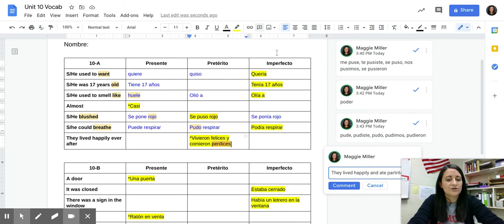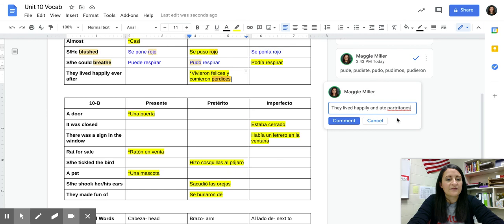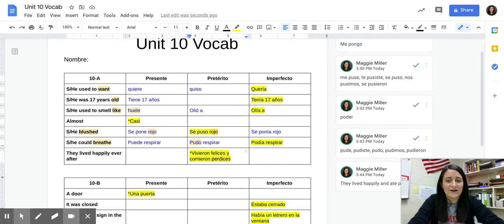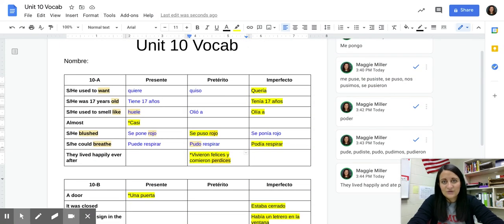I don't know how to spell partridges, but not like that apparently. Partridges. There you go. So that is the literal meaning. They lived happily and ate partridges, but for the sake of English, we're going to just say they lived happily ever after. So there is your Unit 10A chart.